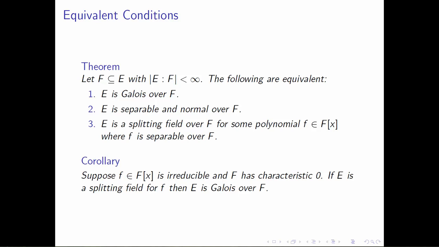It tells us that if F is a subfield of E and the extension of E over F is of finite degree, then the following statements are equivalent to one another. The first statement is that E is a Galois extension of the field F, and this is equivalent to saying that E is both a separable and normal extension of the field F. So this relates the concepts of Galois with normal and separable.